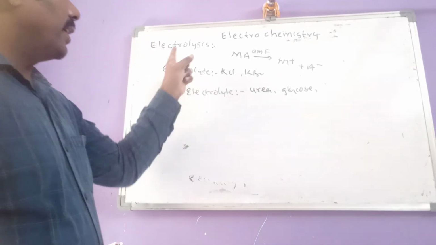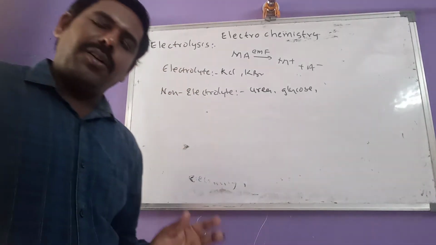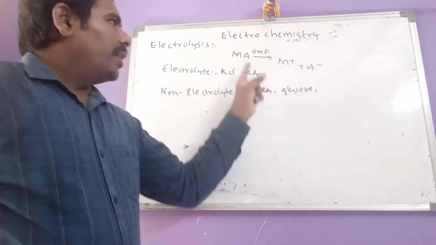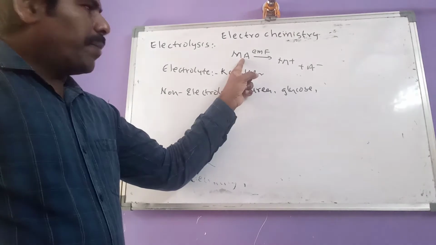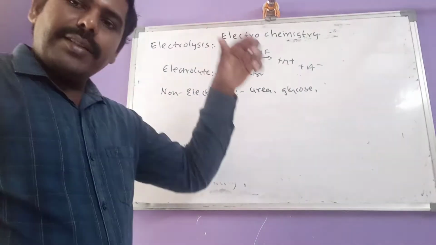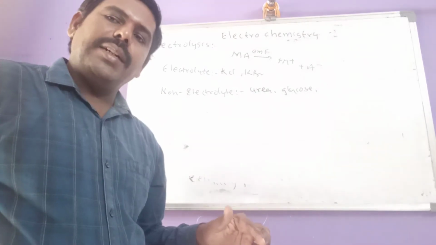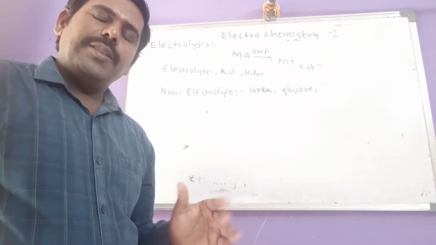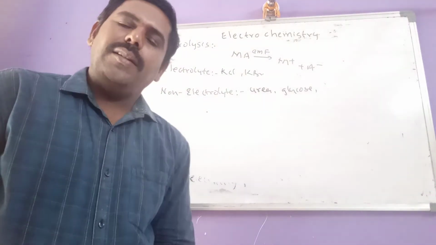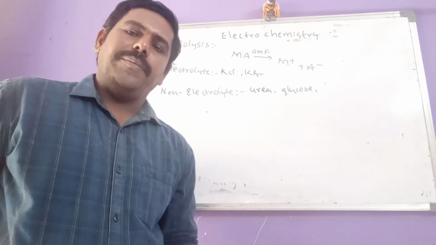Now let us see the definition of electrolysis. What is the meaning of electrolysis? The splitting of an electrolyte into its constituent elements by using some external source of electricity.